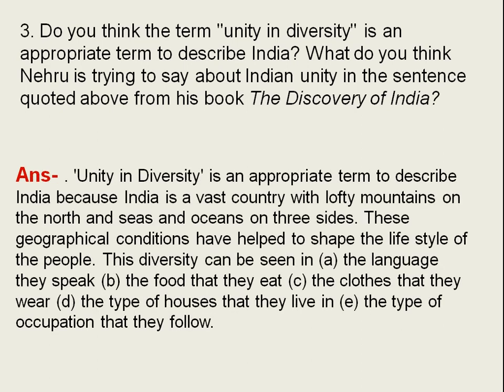Unity in diversity is an appropriate term to describe India because India is a vast country with a lofty mountain on the north and the sea and the ocean on three sides. These geographical conditions make India a subcontinent and shape the lifestyle of the people. Dear cadets, please have attention. The diversity can be seen in the language they speak, the food that they eat, the clothes that they wear, the houses that they live in, and the type of occupation they follow for their living.